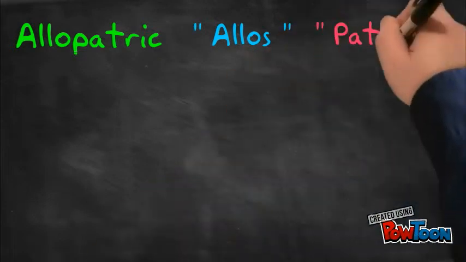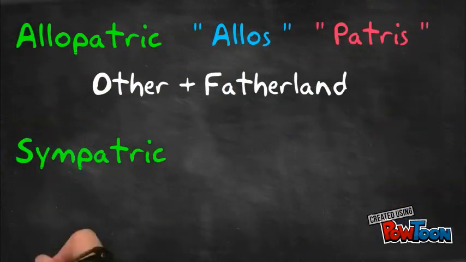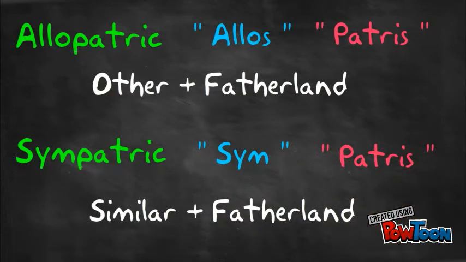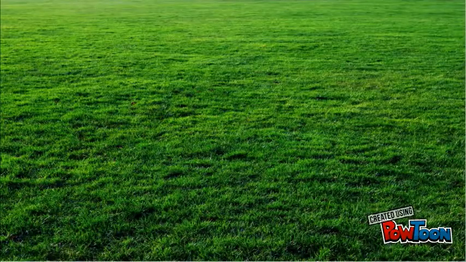First, we need to define speciation. Speciation is the process through which species separate and distinguish themselves over time. This video will focus on allopatric and sympatric speciation. The word allopatric is derived from the Greek roots allos and patris, meaning other fatherland. Similarly, sympatric loosely means same fatherland. Time to hit the road.